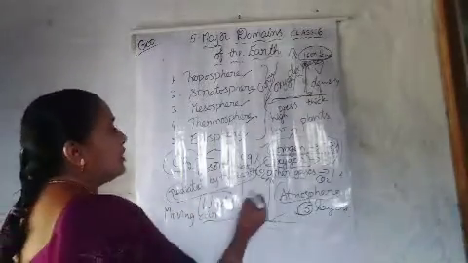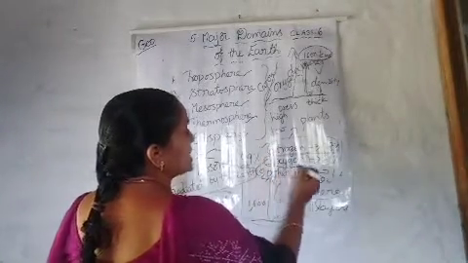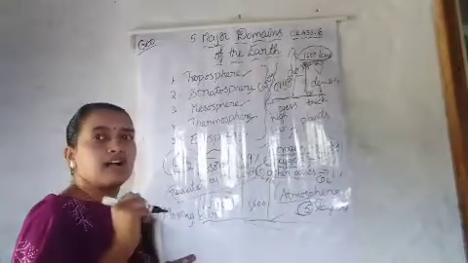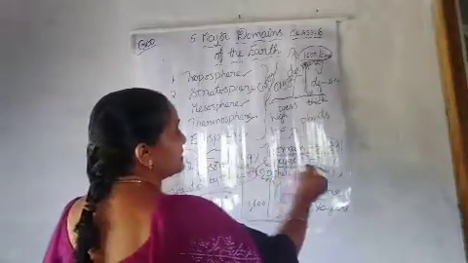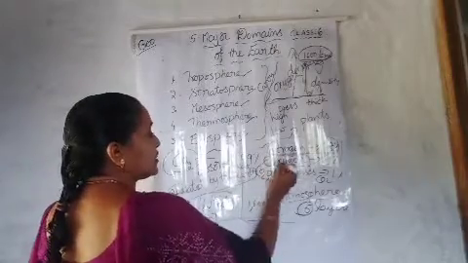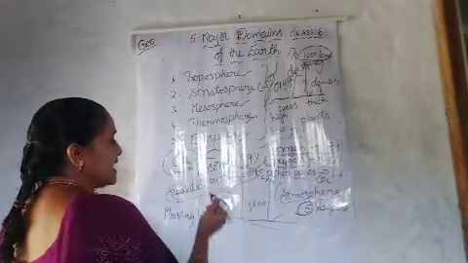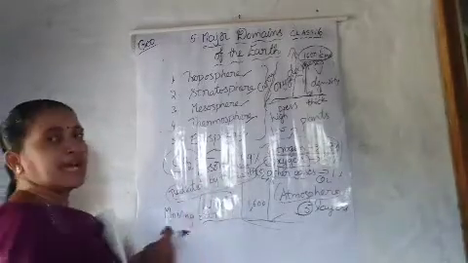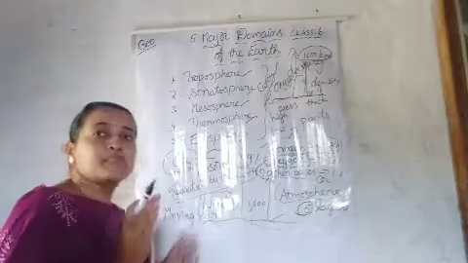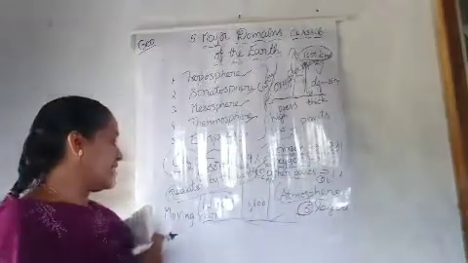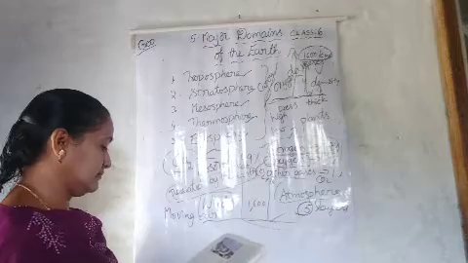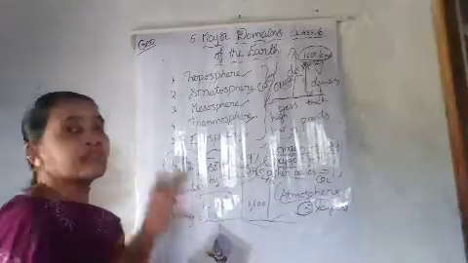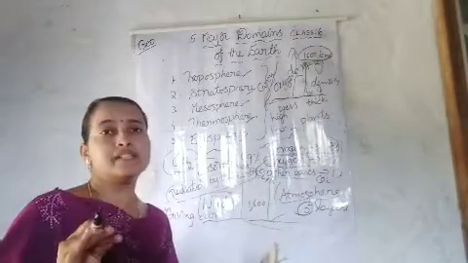Okay, so among these gases, oxygen is helpful for human beings and animals. We absorb this oxygen, and nitrogen and carbon dioxide are absorbed by plants, and CO2 absorbs the heat radiated by the earth, and it keeps our earth planet warm. Okay, next. So the air moves from the high pressure area to the low pressure area.